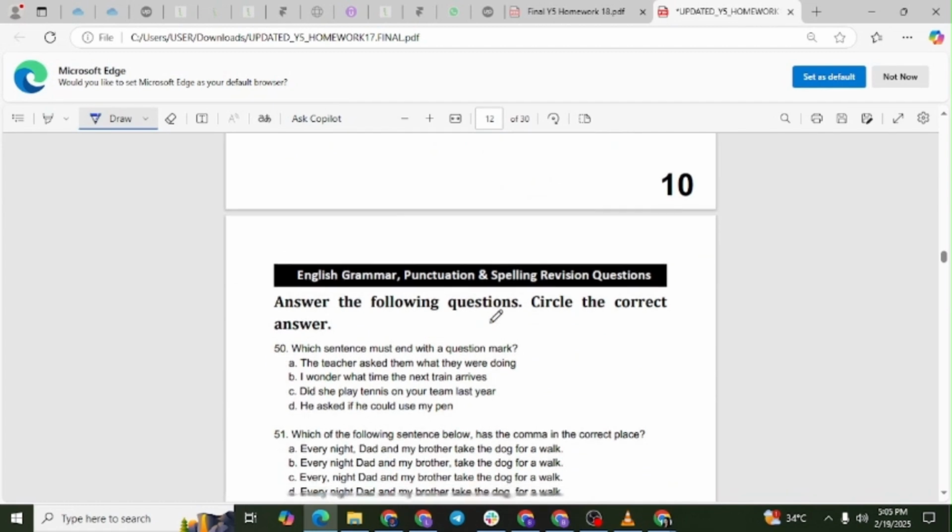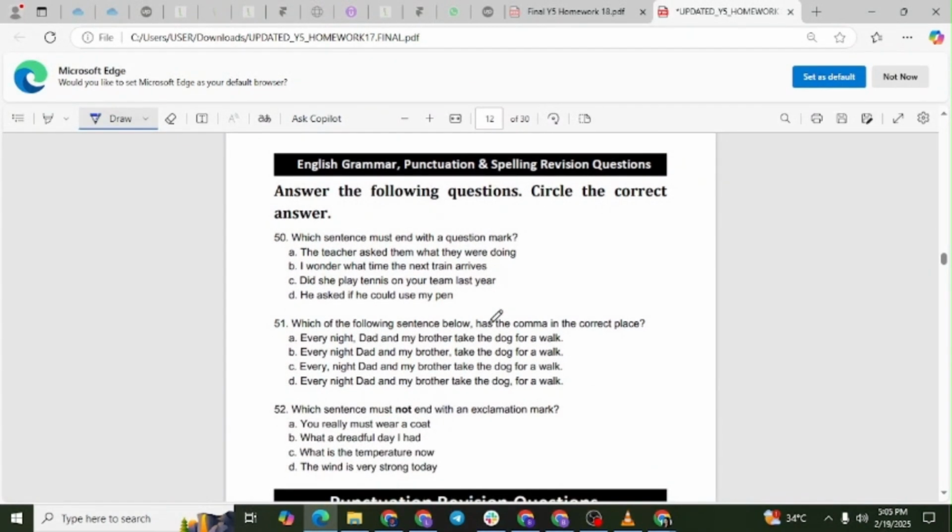Answer the following questions. Circle the correct answer. Question number 50. Which sentence must end with a question mark? The correct answer is letter C. Explanation. A question mark is used at the end of a direct question.